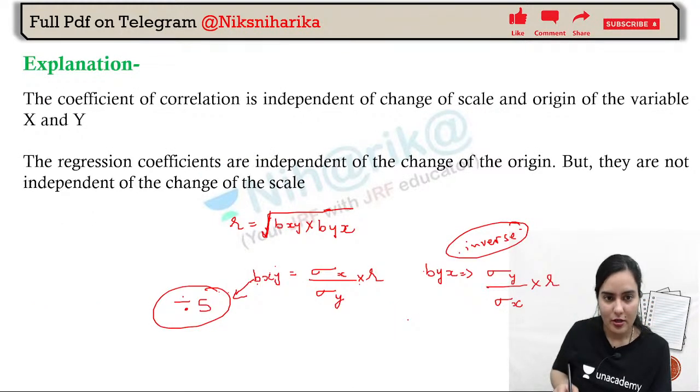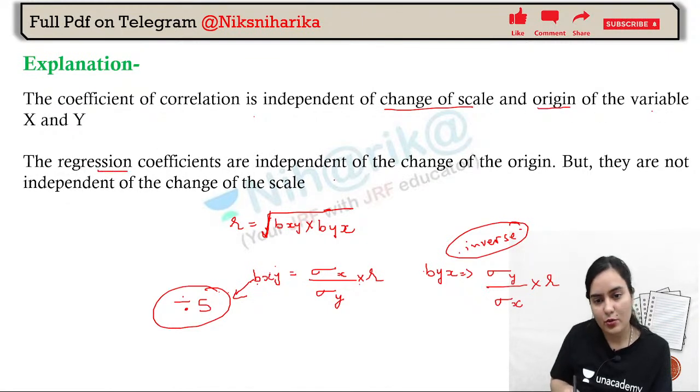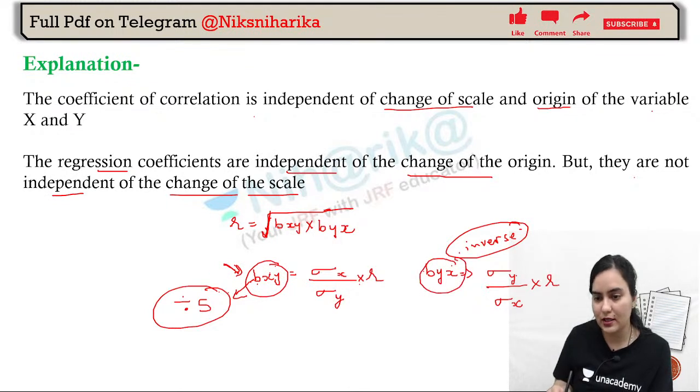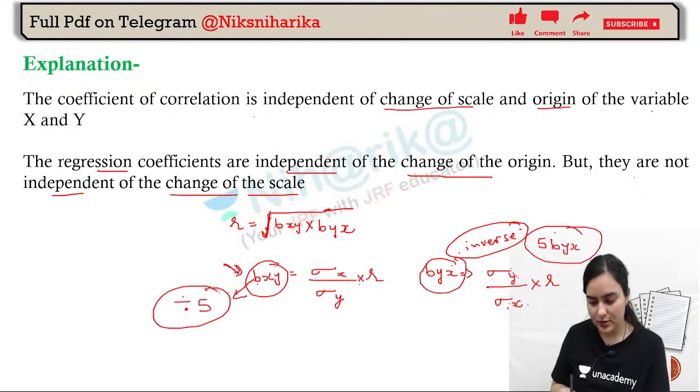Okay, so here the coefficient of correlation is independent of change of scale and origin of the variable. The regression coefficients are independent of change of origin, but they are not independent of the change of scale. And now only these will be impacted. Here it will be regular treatment, and here, since this is exactly the inverse, when we divide this and take it upon, it will come 5byx. Okay, done.